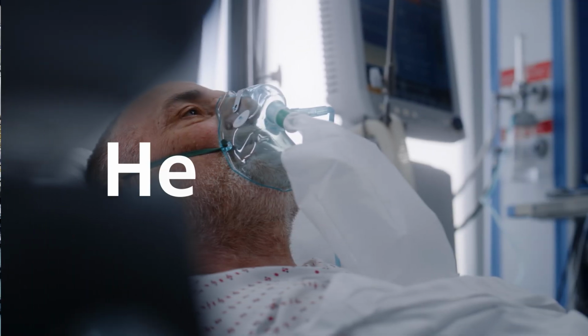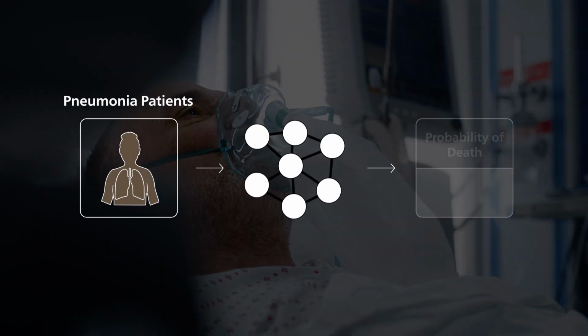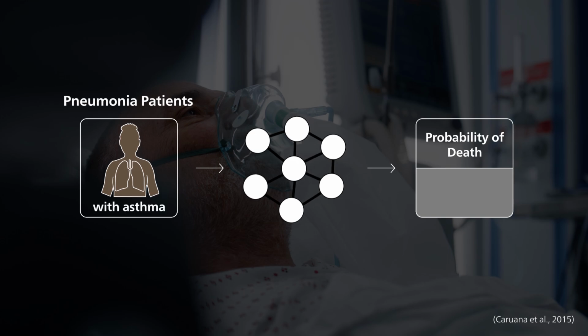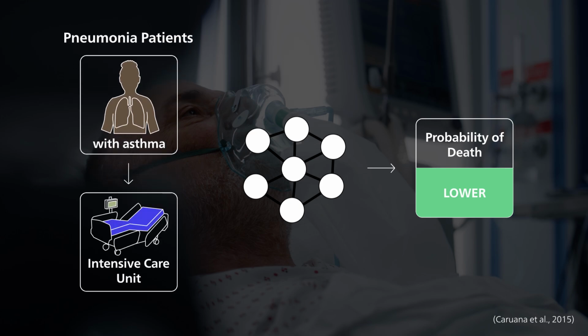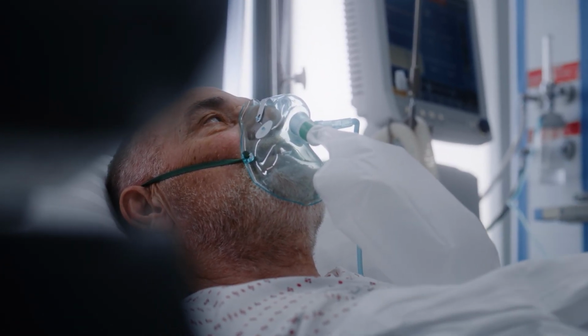Example 5. Healthcare. In a study, AI was used to assess the probability of death from pneumonia in hospitalized patients. Surprisingly, the model suggested that pneumonia patients with a history of asthma had a lower risk of dying from pneumonia compared to the general population. This counterintuitive result occurred because asthmatic patients are typically admitted directly to intensive care and receive more aggressive treatment, lowering their risk of dying from pneumonia. Without this intensive care, however, asthmatic patients would actually be at much higher risk.